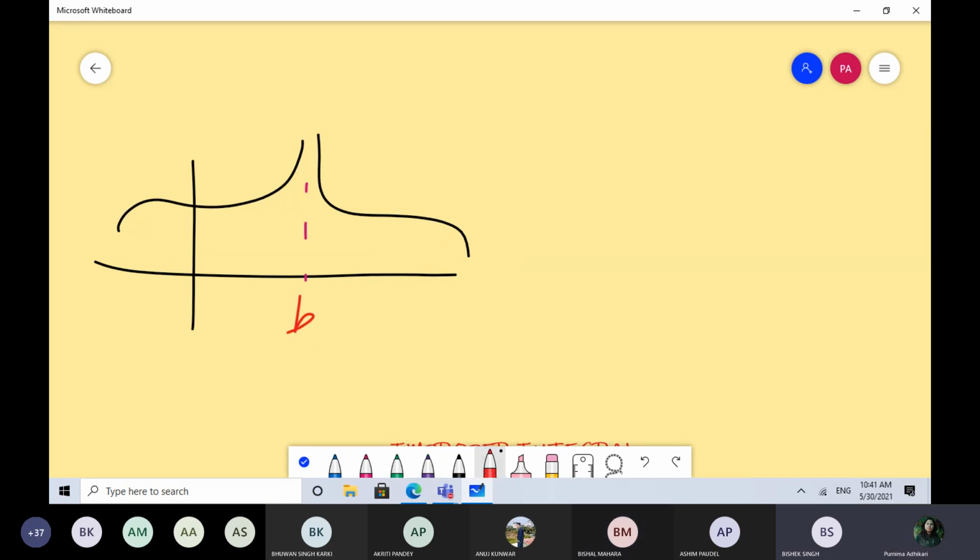Let's say that this is b, the upper limit, and your lower limit is here. What happens in this case? How will you find out the area in this case? Your function is discontinuous. B minus H गर्नु पर्यो.